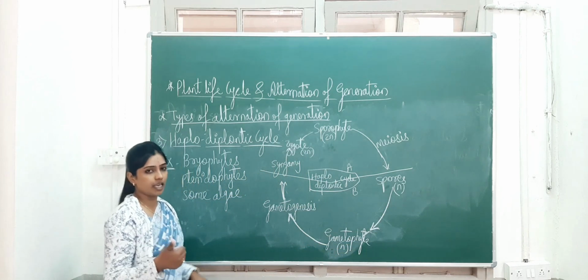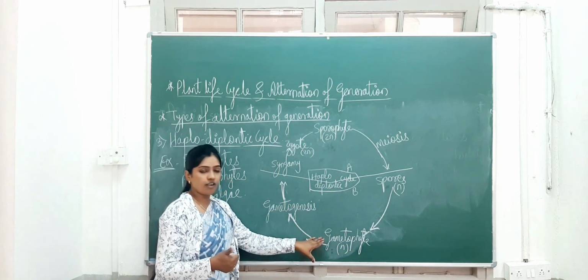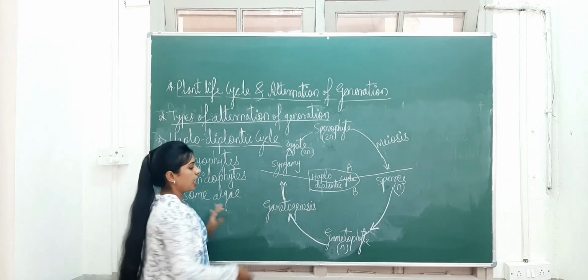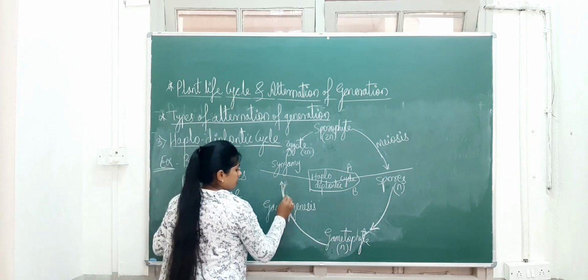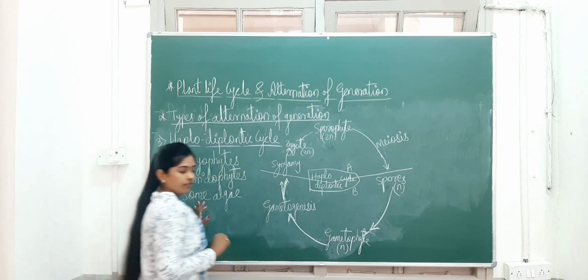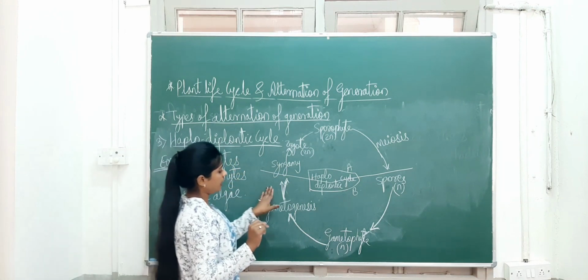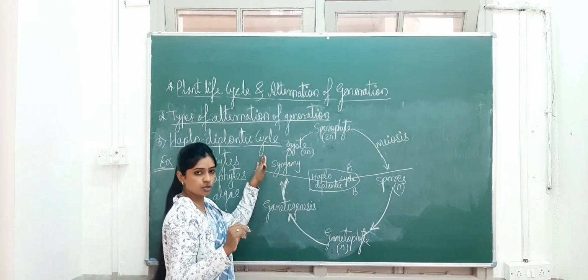And these haploid spores develop into the haploid gametophyte, and the spores can develop into two different gametophytes, male and female gametophyte. This gametophyte forms the gametes by the process of gametogenesis, and here we can see two gametes are formed, one male and one female. During sexual reproduction, the male and female gametes fuse by the process of syngamy.